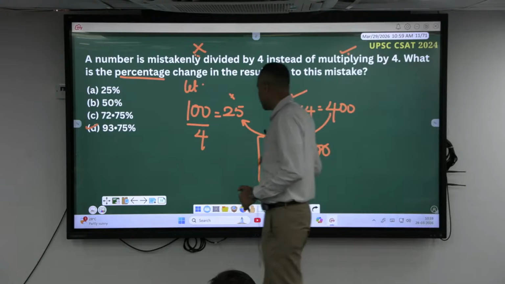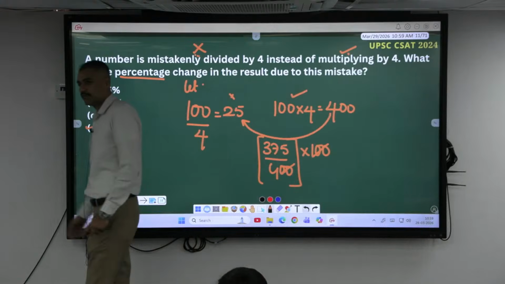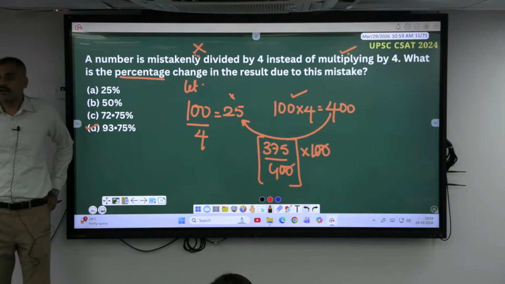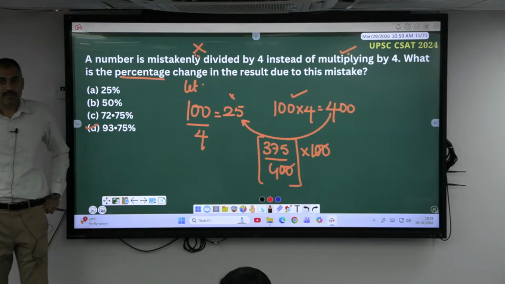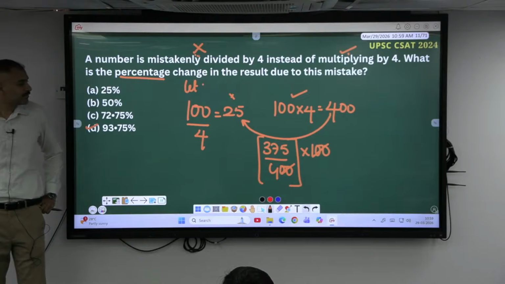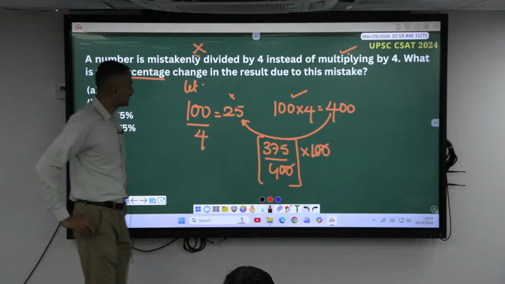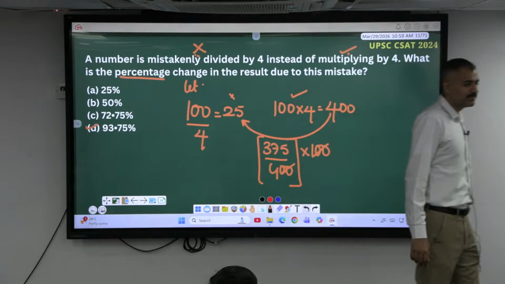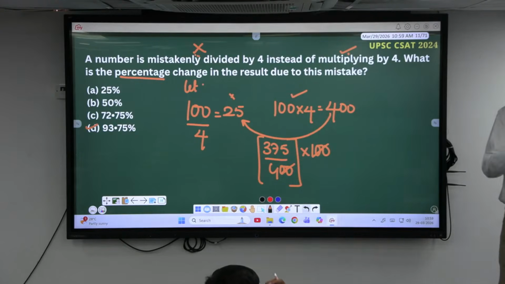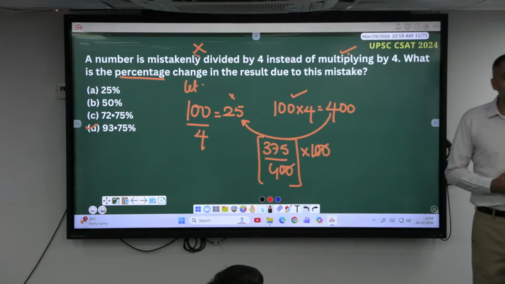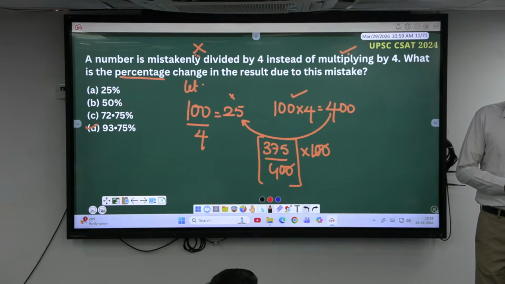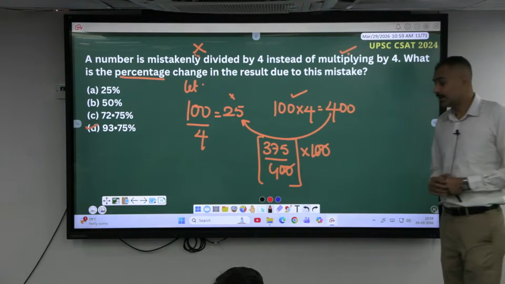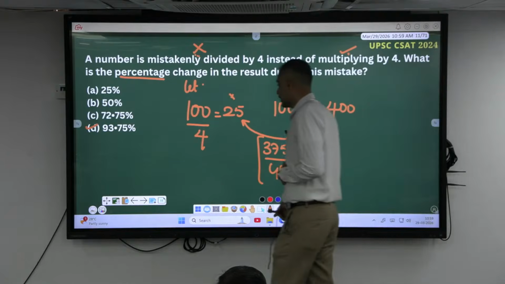Okay, 4 into 90 is 360, 3.75. Got it? So save time. Time says if you save me, I will save you in CSAT. At the end, the last question may be, thousands of students will disqualify only because of one question every year. If I had given some 2-3 minutes, they could have qualified. Yeah, that you can do it here. Okay, save it. Shall I move this?